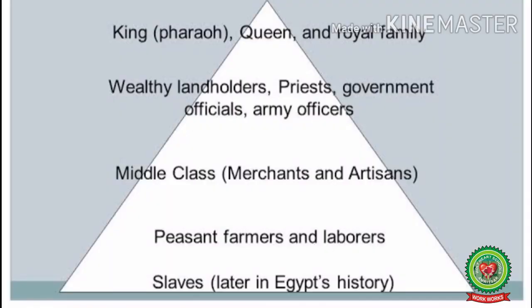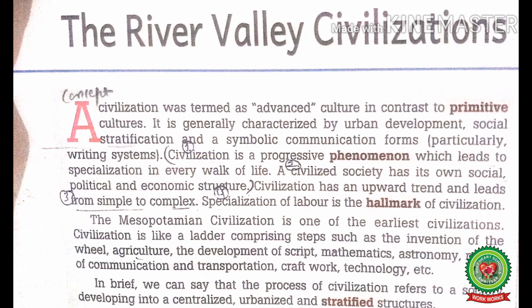Under the centralized civilization, the king was the head of the state. Next came the wealthy landholders, priests, government officials, army officers. Next came the middle class, merchants and artisans. Next came the peasant, farmers and laborers. And at the bottom of the centralized civilization were the slaves. So students, these are the features of a civilization.